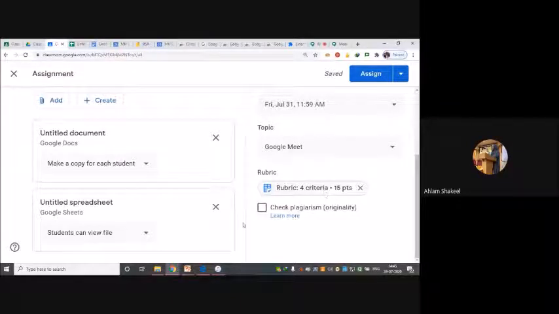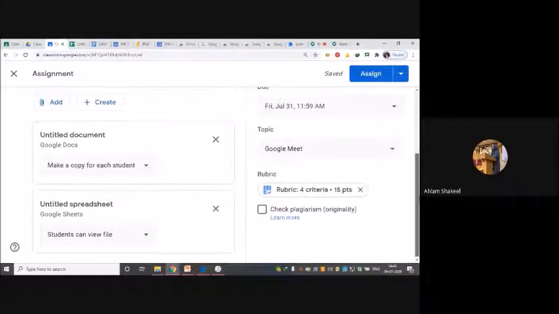Now there is one option over here, check plagiarism. Plagiarism is something that you have some criteria to check, and you can use it only once for any assignment. This can be used when the students are submitting the black book, or their research papers to you. That time you can make use of this particular option.